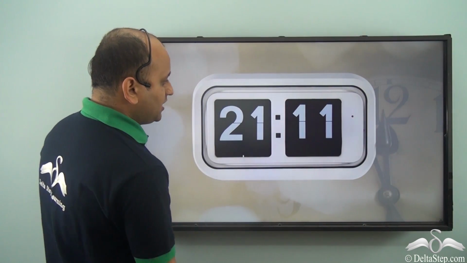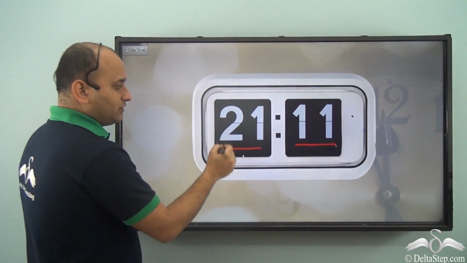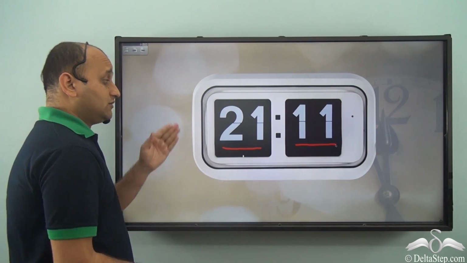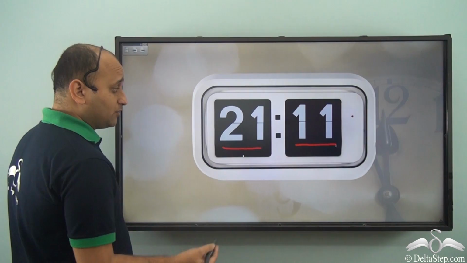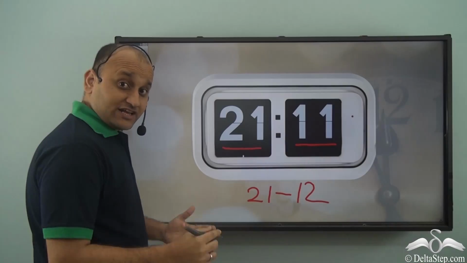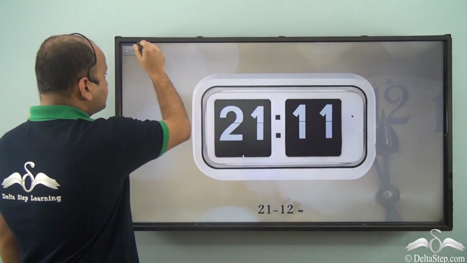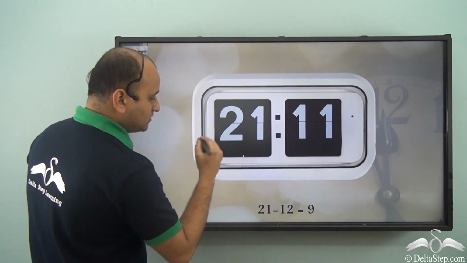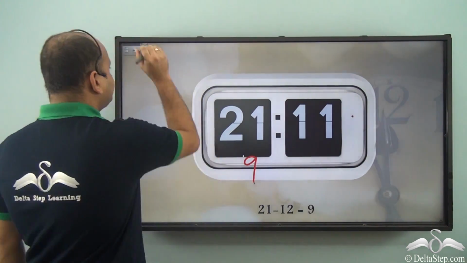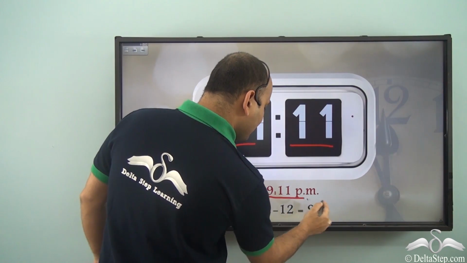Now let's see this. Here we have 21:11. Again, this is the hour, this is the minute. So the hour again is greater than 12. So we are again talking about PM. Now, how do you calculate? Well, the formula is simple. 21 minus 12. This will give you the time in 12-hour format. So 21 minus 12, which is 9. So it's 9:11 PM. So 21:11 is nothing but 9:11 PM.